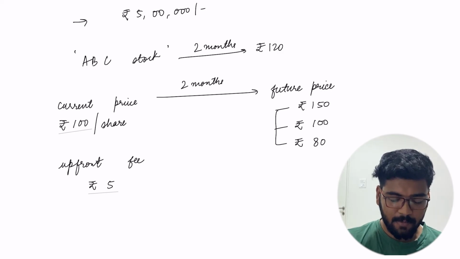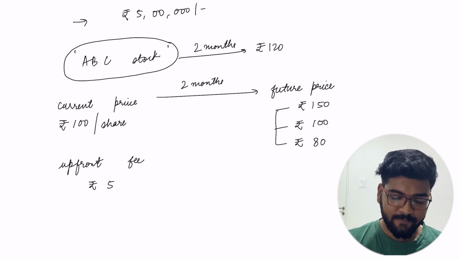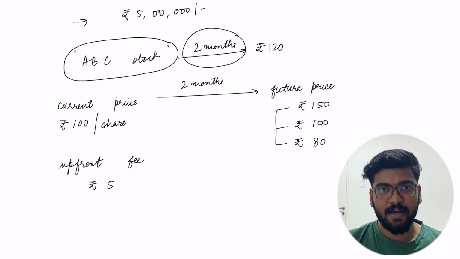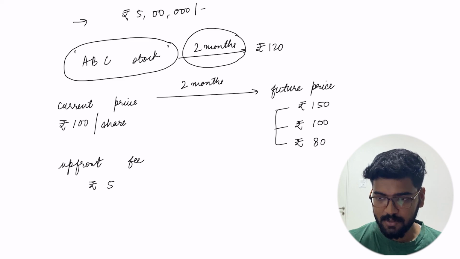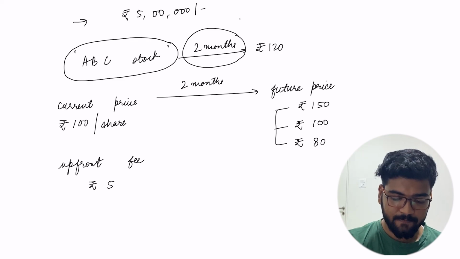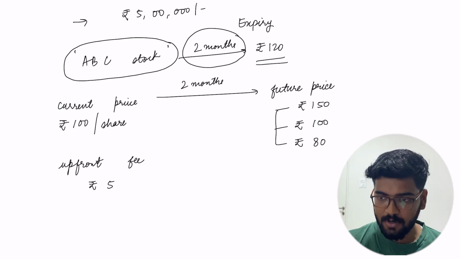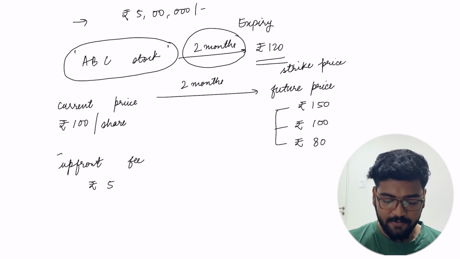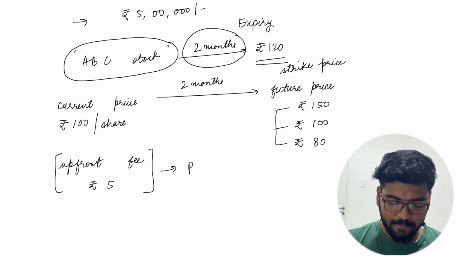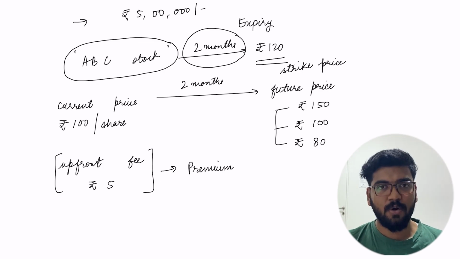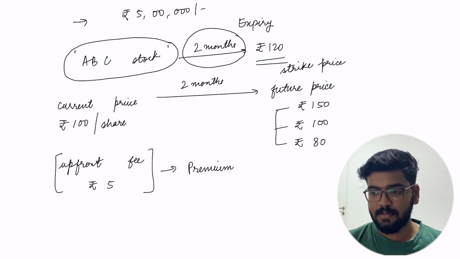Now in this example, ABC stock is the underlying. The 2 months, that is the date after which you have to buy that particular stock, is called the expiry. The price which is set at which you have to buy that share after 2 months is called the strike price, and the upfront fee that you paid is known as the premium. And the one who regulates all those things is the National Stock Exchange. That's all for today. In this video, we got to know about the basics of call options.